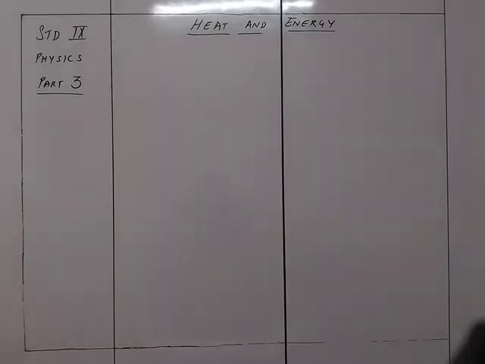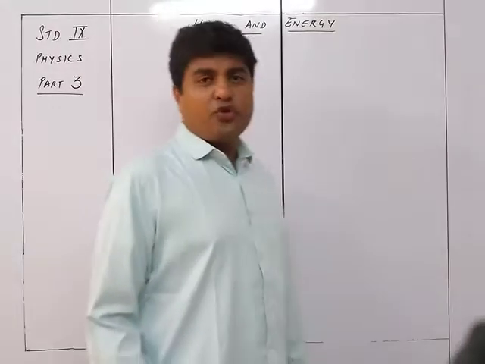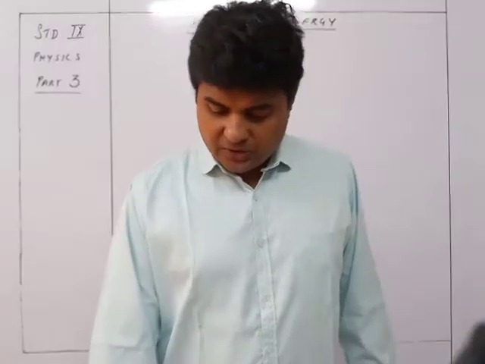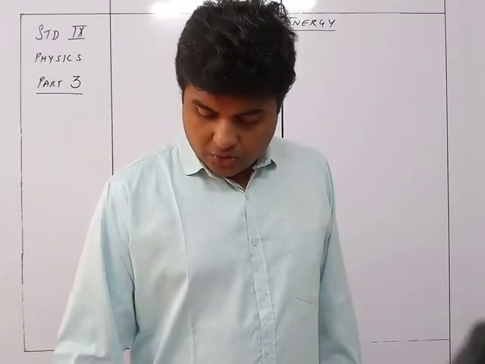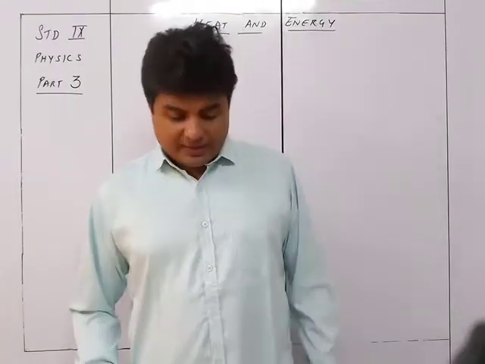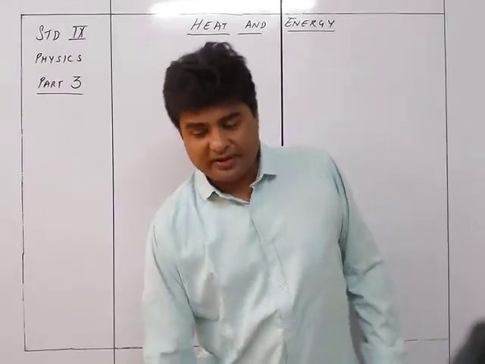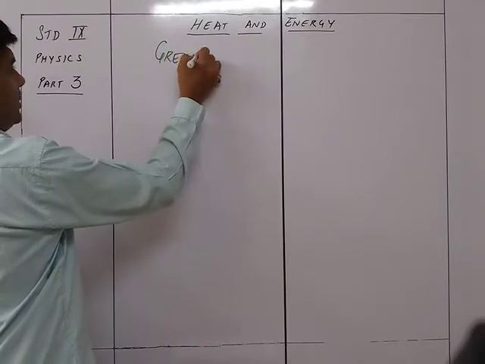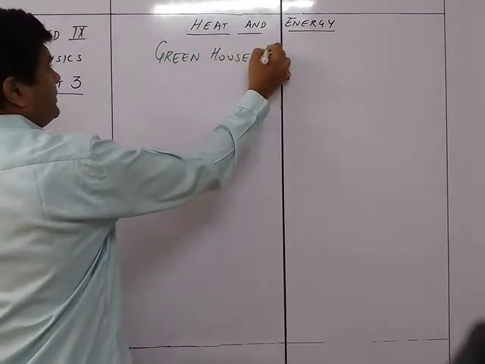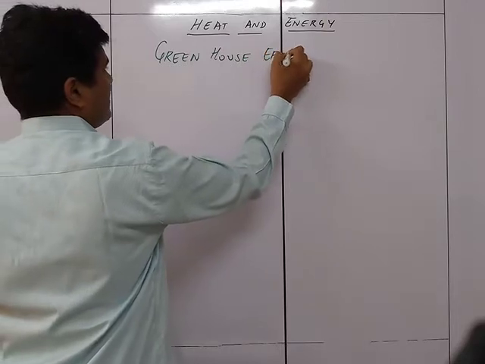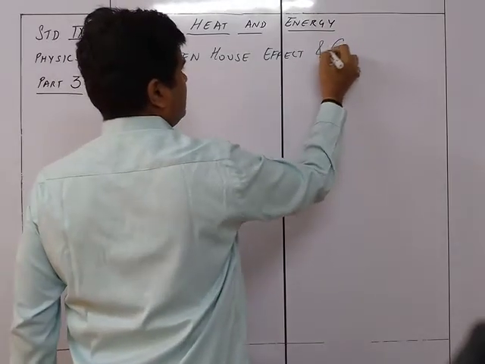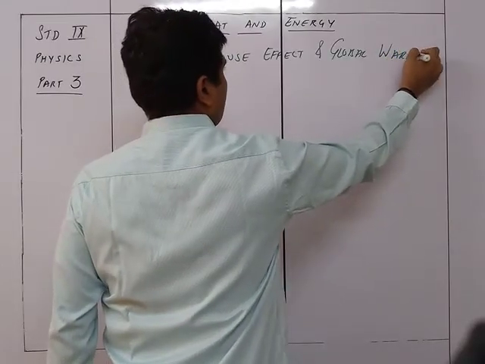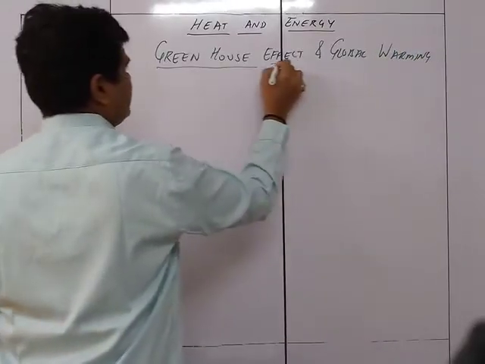So we continue with heat and energy, and we are now on the fourth part of the chapter, because the second and the third part are cancelled from your syllabus due to COVID. So the fourth part is greenhouse effect and global warming. So first of all, let us understand what is the greenhouse effect.